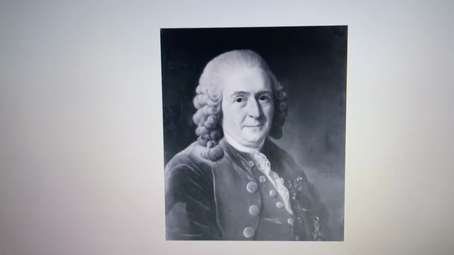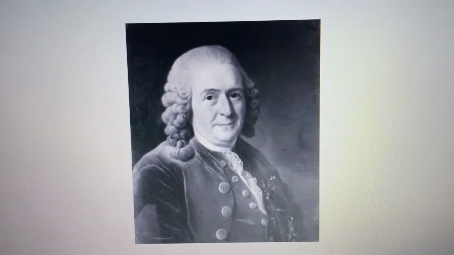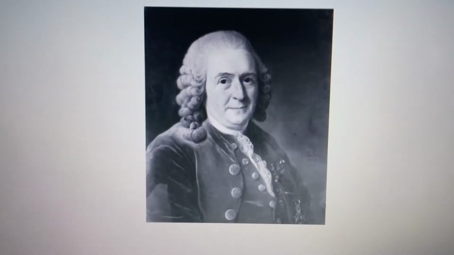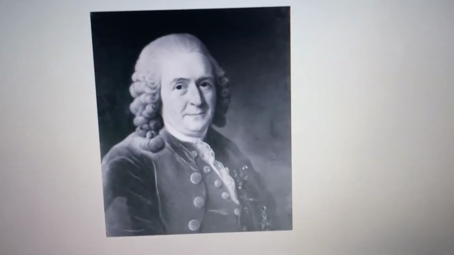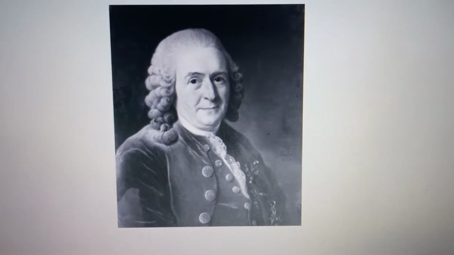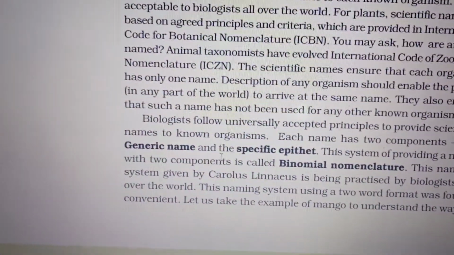For example, Mangifera indica is the scientific name for a mango tree. Carolus Linnaeus gave this system where each species has two components, the scientific name or binomial nomenclature.